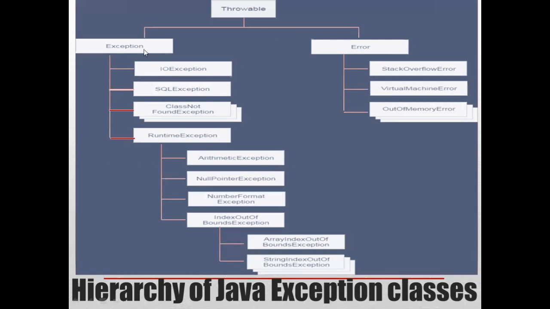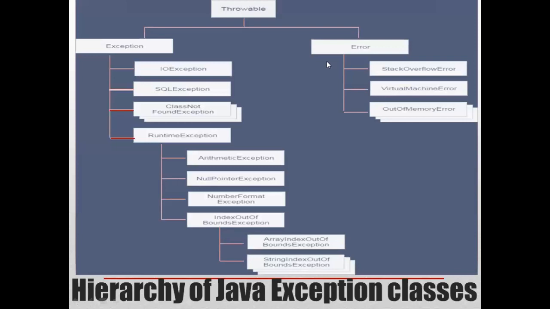The exceptions are classified as input-output exception, SQL exception, class not found exception, and runtime exception. This runtime exception is in turn classified into arithmetic exception, null pointer exception, number format exception, and index out of bound exception. It can be an array index out of bound or a string index out of bound exception.